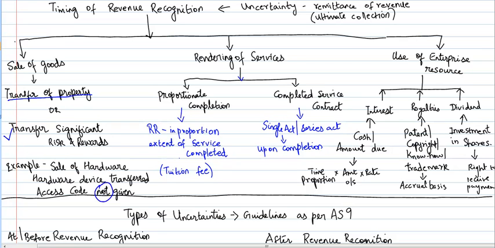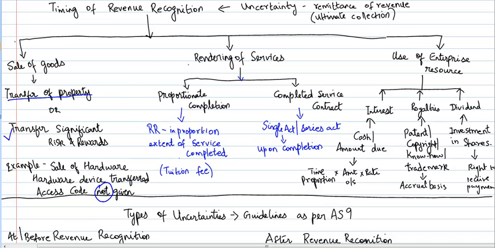In this case, the transfer of the hardware device means that the property in goods has been transferred. But unless and until the customer receives the access code, they won't be able to utilize the hardware for its best use. So the significant risks and rewards have not been transferred. In this case, the time when the access code is delivered to the customer should be the date of revenue recognition for that particular hardware.